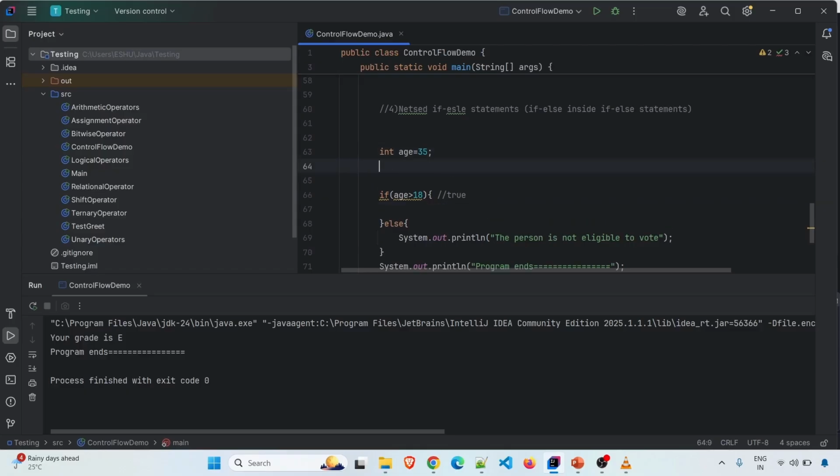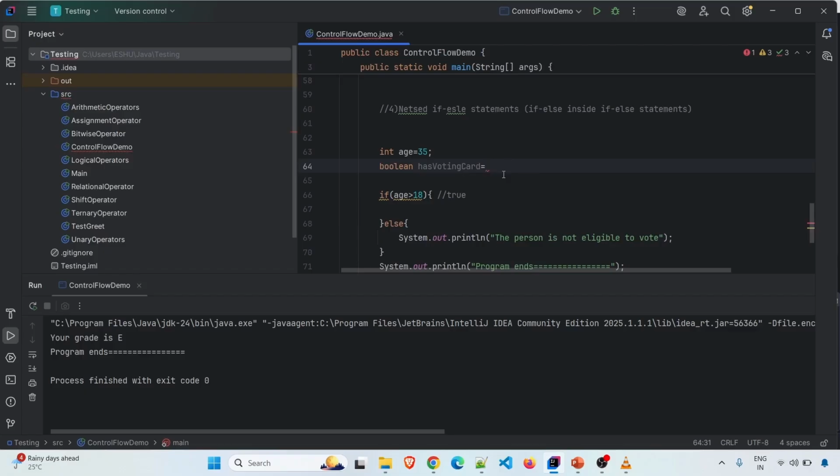So I will take one more Boolean type variable, boolean hasVotingCard. If the person has a valid voting card, then only we will print the person is eligible to vote. If he does not have a valid voting card, then we will print the person is not eligible to vote, even though he has a valid age.